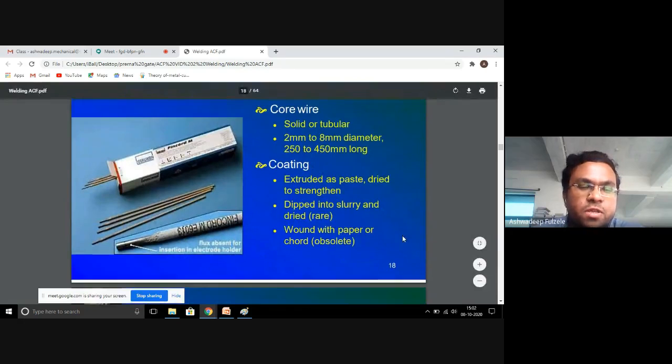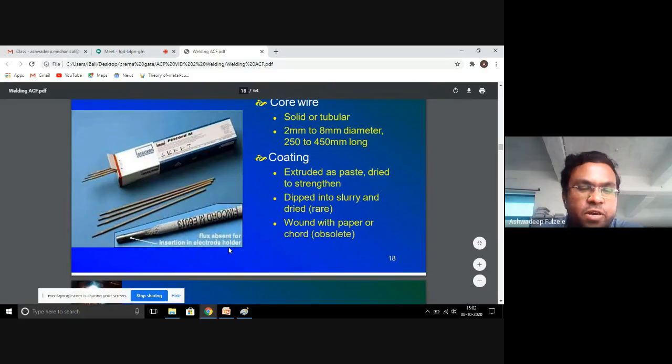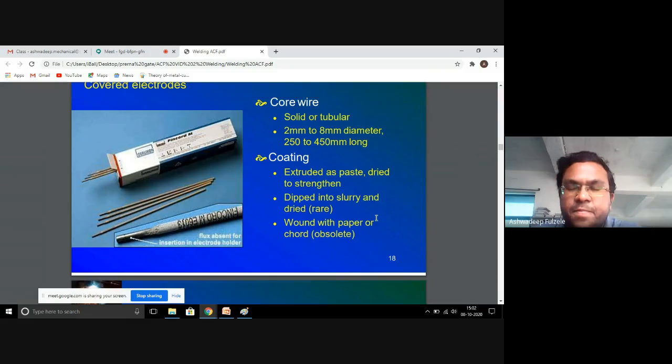I would like to show the electrode here. A particular number is provided over each electrode that reflects its type, the type of parent metal it is suitable for, and the coatings provided, whether extruded as paste, dried or strengthened, dipped into slurry and dried, or wound with paper or cord.